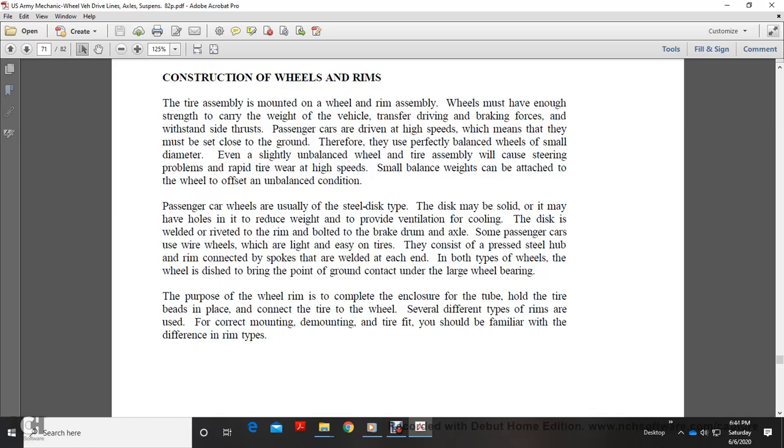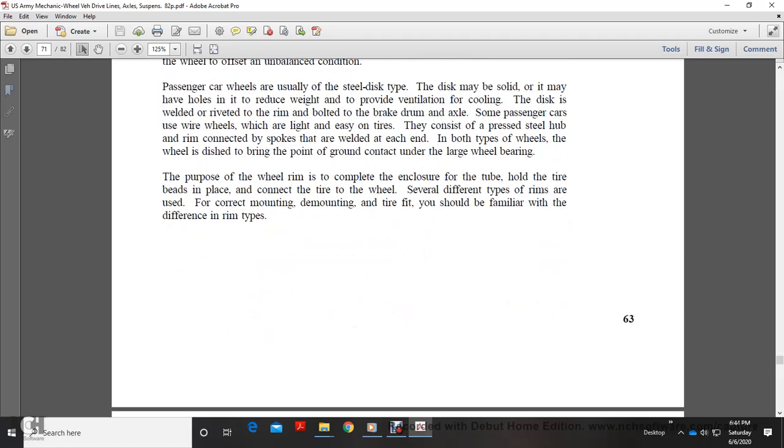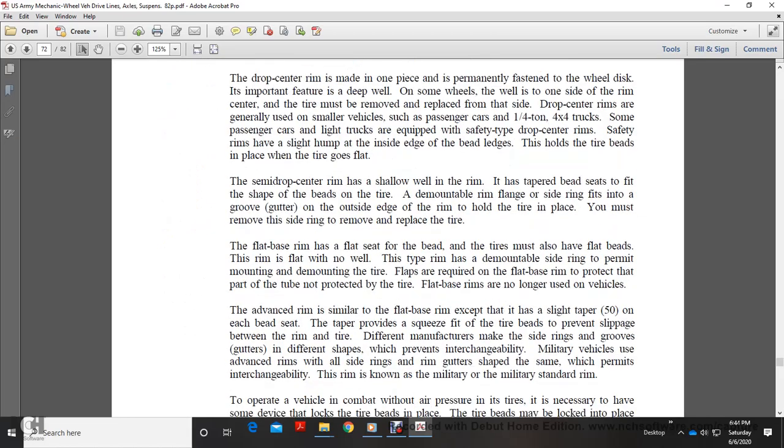Several different types of rims are used, for correct mounting, dismounting, and tire fit. You should be familiar with the differences in the rim types. The drop center rim is made in one piece, permanently fastened to the wheel disc. An important feature is the deep well. The tire beads on one side of the rim must be removed and replaced over the side of the drop center. These rims are generally used with smaller vehicles such as passenger cars and quarter-ton 4x4 trucks.